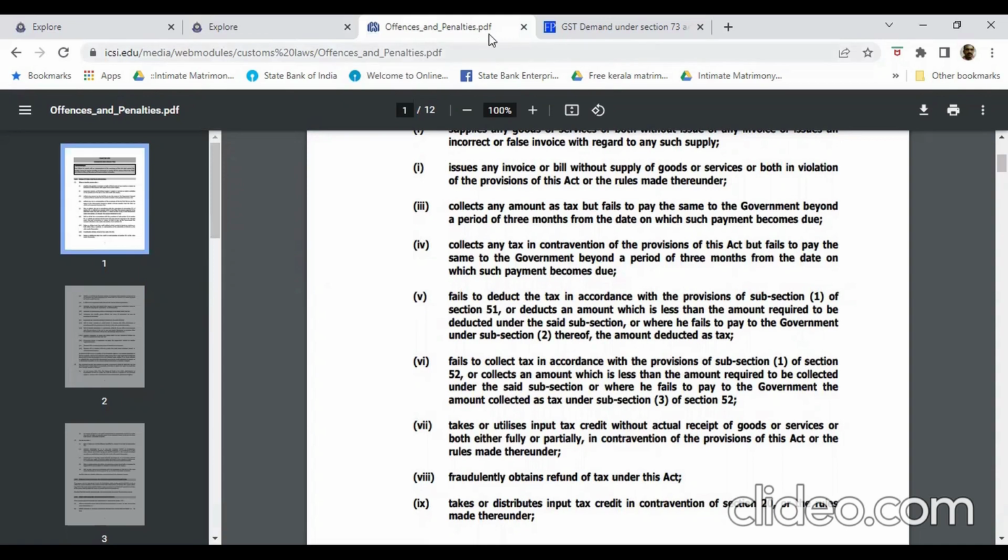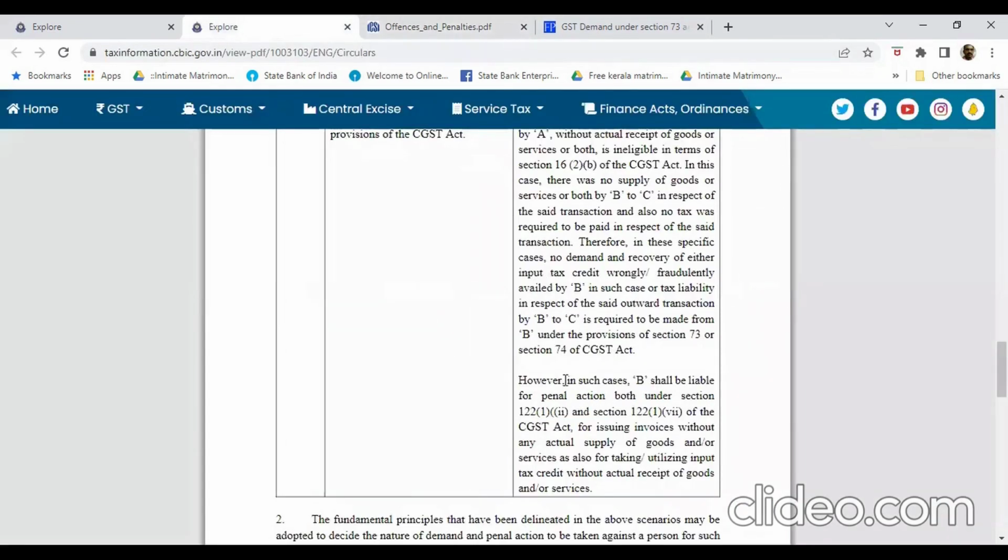So this person, Mr. B, will be liable for penal action both under Section 122 subsection 1 clause 2 and Section 122 subsection 1 clause 7 of the CGST Act, for issuing invoices without any actual supply of goods or services, as also for taking or utilizing input tax credit without actual receipt of goods or services or both.